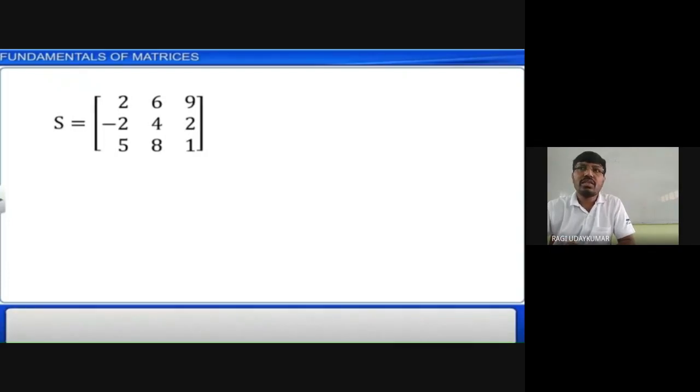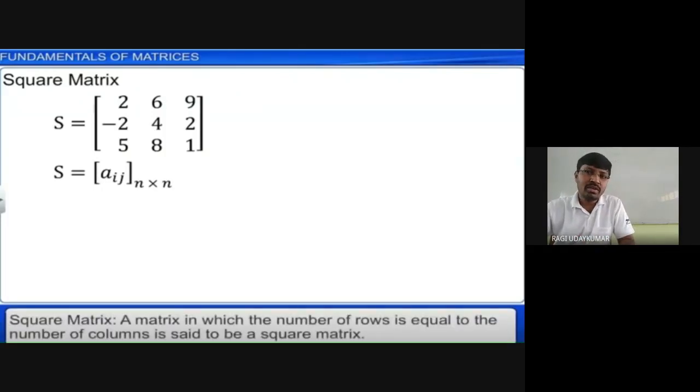Okay, the next one is the square matrix. Square is nothing but the number of rows and columns being equal. A matrix in which the number of rows and columns are equal, like 3 rows and 3 columns, 2 rows and 2 columns, 4 rows and 4 columns, we call it a square matrix.